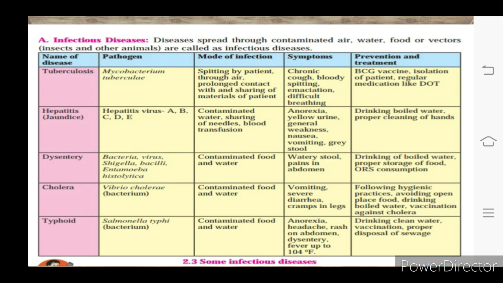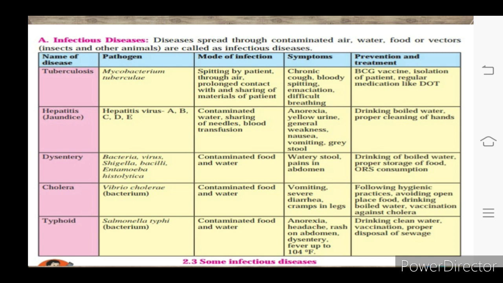Now the prevention and treatment against TB, that is BCG vaccination. Isolation of patient, means patients are kept living only in a single room. Regular medications like DOT, directly observed treatment centers, where tablets are provided to the TB patients.